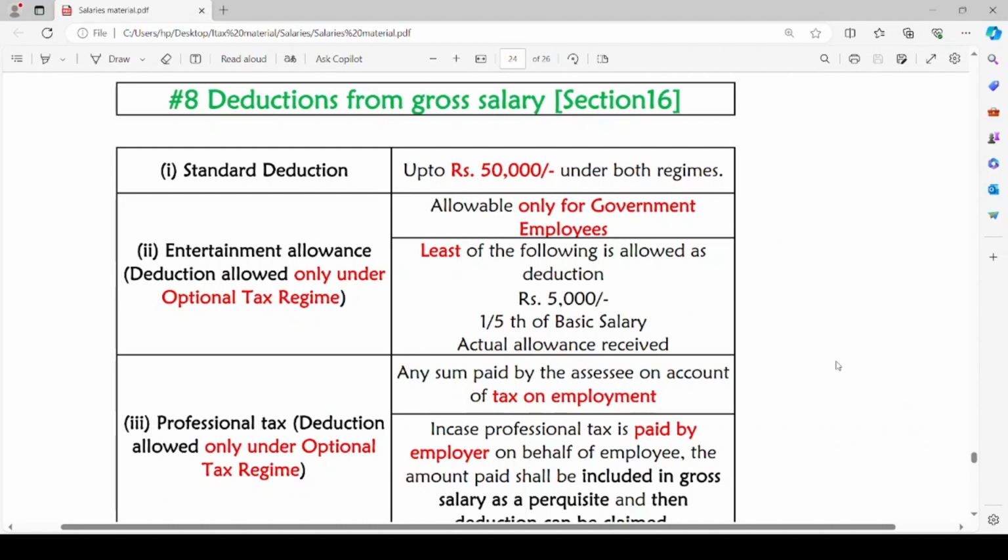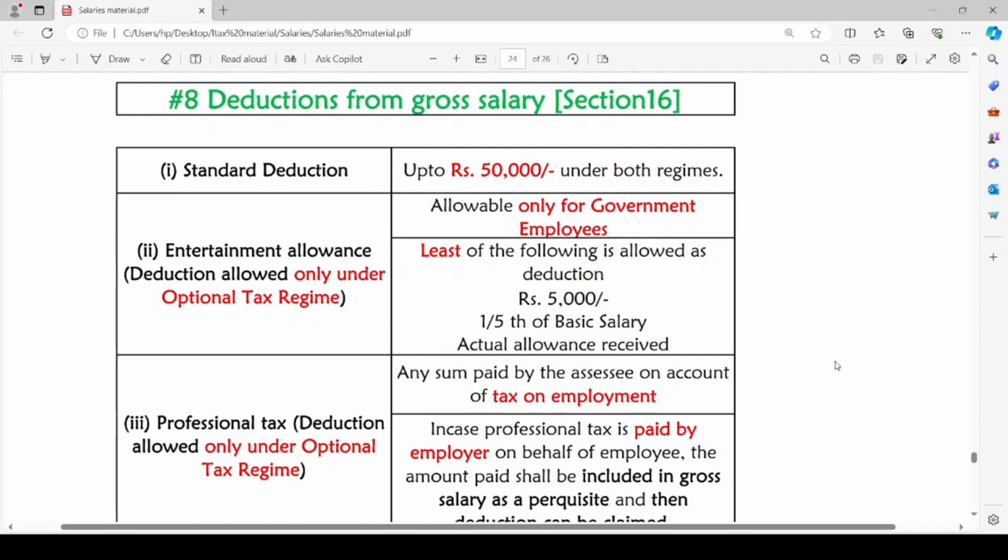Now let us discuss deductions from gross salary. Section 16 deductions. The standard deduction in both the regimes is up to rupees 50,000. The first deduction is standard deduction, which is up to rupees 50,000 under both tax regimes.